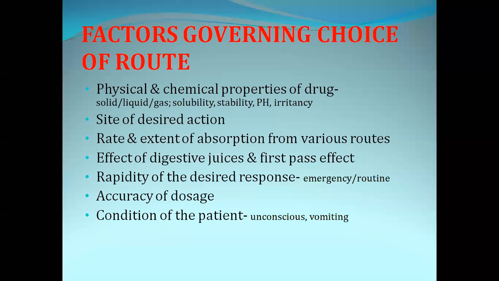Now, if the drug is a gas, can we give it through the parenteral route or through the enteric route? No, we can only give it through inhalation. Okay, depending on the physical and chemical properties of the drug, we will choose which type of drug administration will be good. And if it is a solid drug, we can give it by oral route, sublingual and rectal.